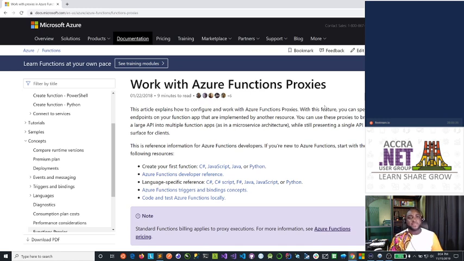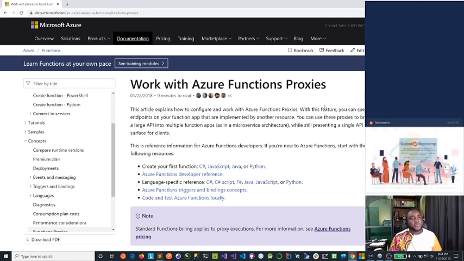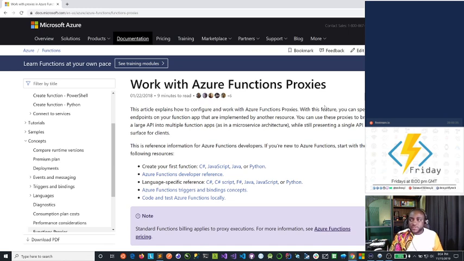Let's say, for instance, I have a function app that is calling another API or doing something else. Proxies help me give it some unique name or make it more REST-like, so to speak. You can also use proxies to break up your large API. If you have huge APIs with multiple processes, you can break them into multiple function apps and use these proxies to represent them. So it's kind of like you're building a microservices architecture.